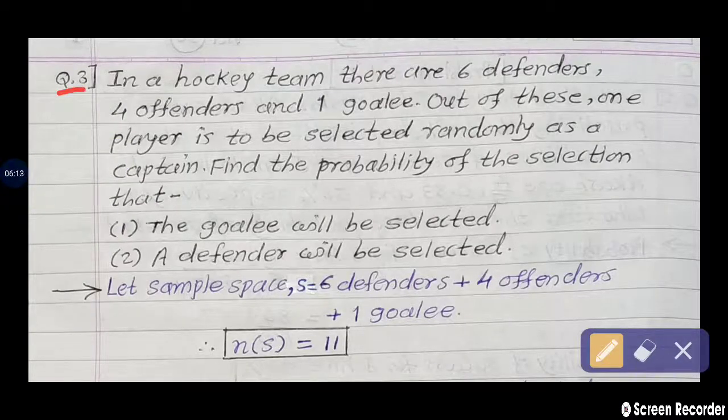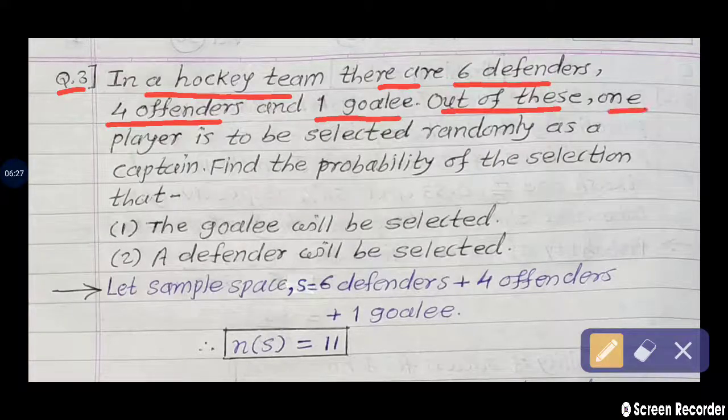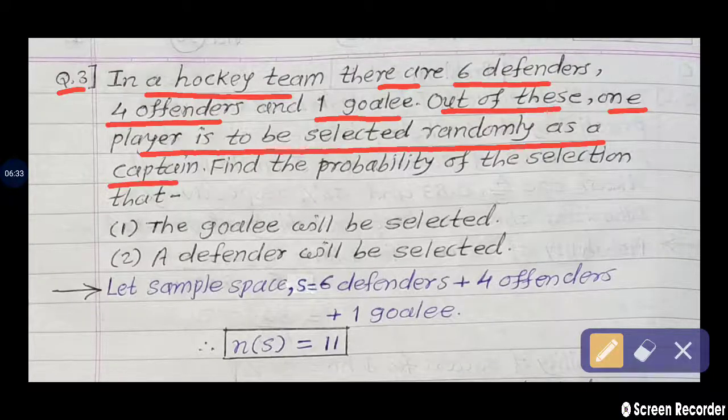In a hockey team, there are 6 defenders, 4 offenders, and 1 goalie. Out of these, one player is to be selected randomly as a captain.